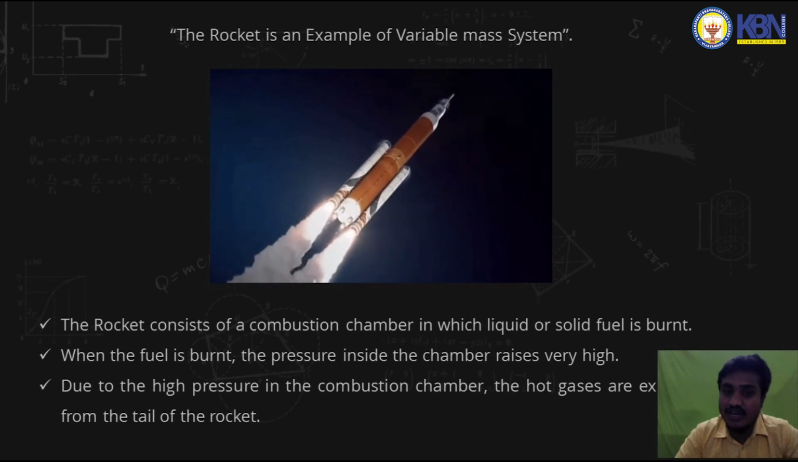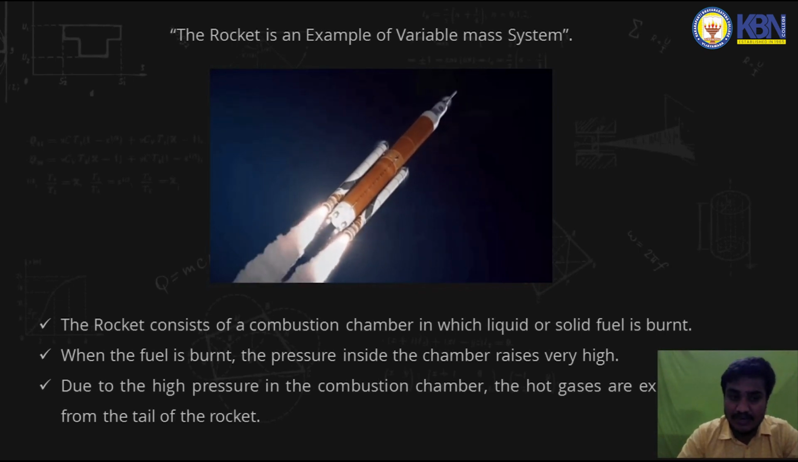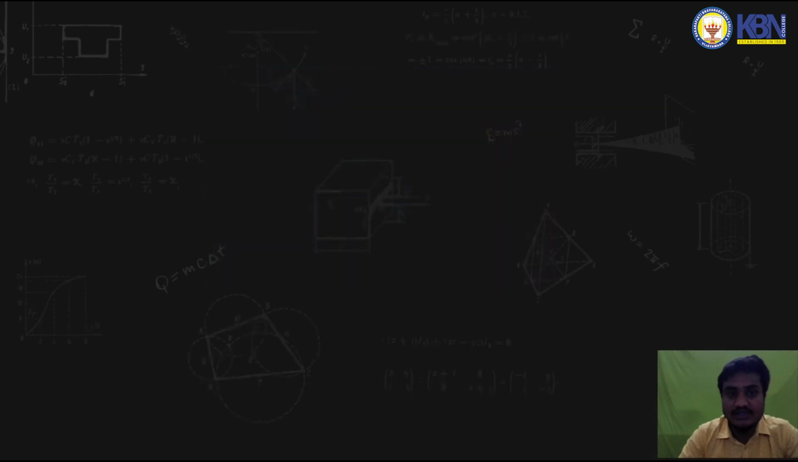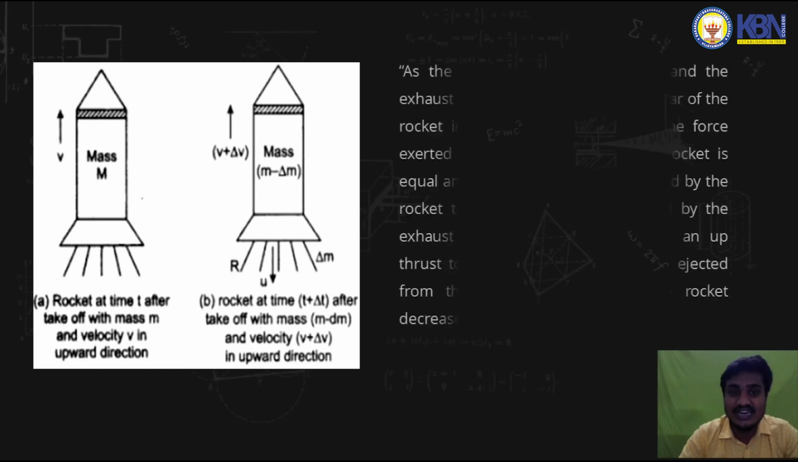Okay, by ejecting the fuel out, the fuel in the fuel chamber burns. As the fuel is burnt, coming from the downward direction, the tail of the rocket moves up. From the tail of the rocket we can see that the burnt mass is coming out, so that the rocket goes up. The rocket consists of a combustion chamber in which a liquid fuel is burnt. Due to the high pressure in the combustion chamber, the hot gases are expelled out from the tail of the rocket. Now we are going to see how the motion of a rocket is derived from this diagram.